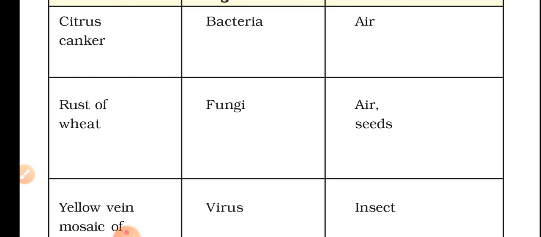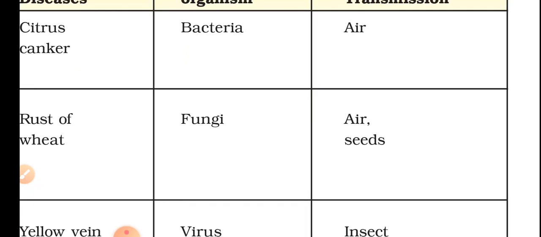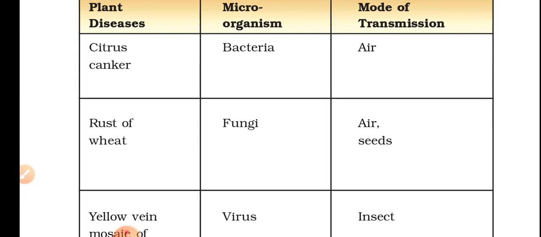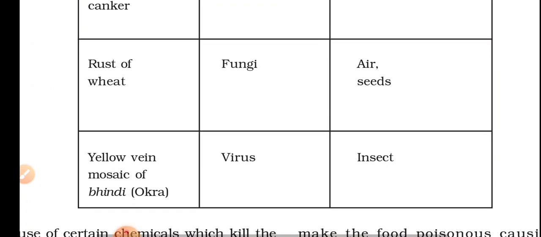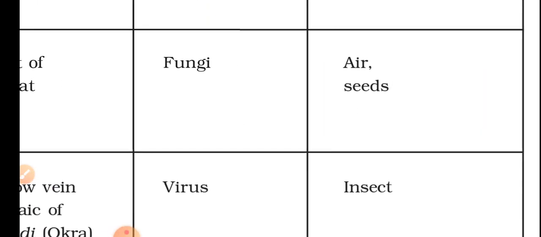Rust of wheat is caused by fungi. Mode of transmission is also air and seeds. See, these are all the modes of transmission, air and seeds. That's why in the first chapter the selection of seeds is so important. We should select seeds which are free from all disease. That's our first priority.